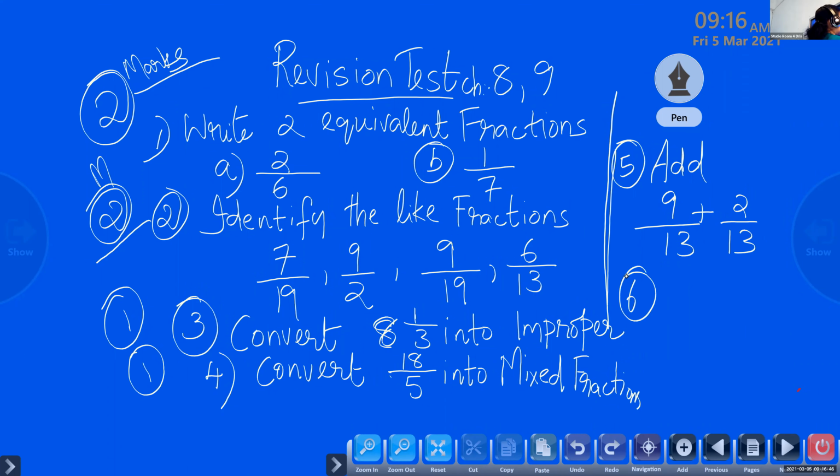Question number 6: subtract. See, question number 1 and 2 are 2 marks each. All other questions are 1 mark.